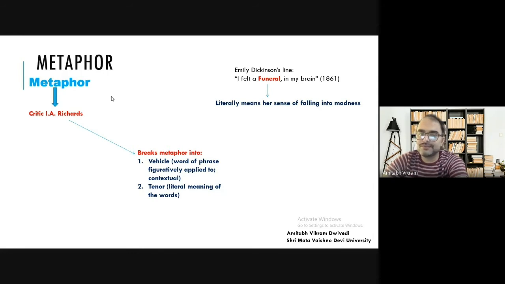So I felt a funeral means I am getting mad. That type of feeling is here. So this is again the two types. You can very easily identify the literal meaning because you already know the meaning of the words. So the literal meaning is the tenor, and the vehicle is the figurative, to what it is applied, or contextually what the meaning is. So here contextually the meaning is falling into madness.